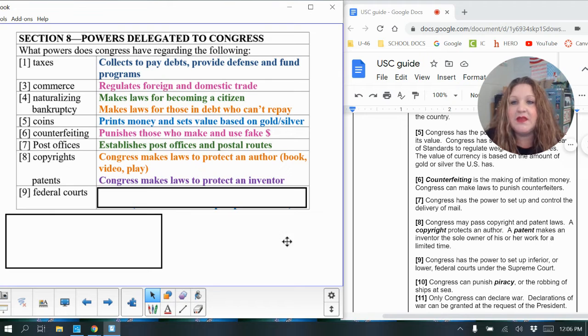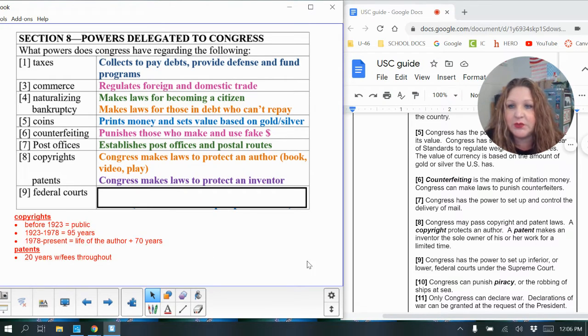It used to be that copyrights lasted forever, and now that's not the case anymore. I've got a little bit of information down below that we're going to talk about quickly. If a copyright was written before 1923, it is now open for public use. For example, the Happy Birthday song was a song that for a long time you were not able to use without paying a hefty fee.